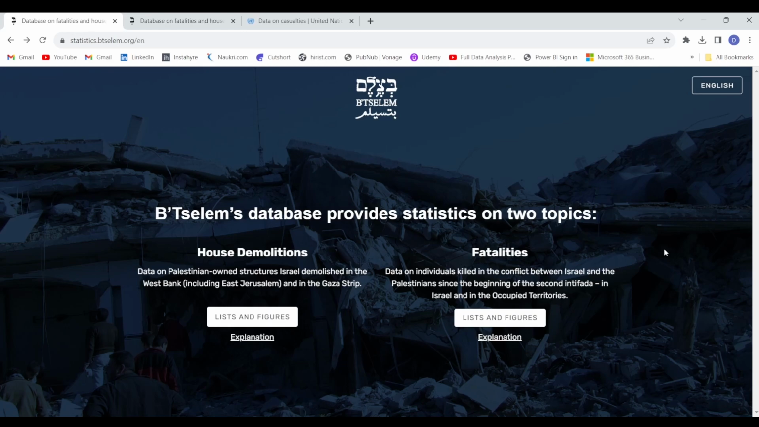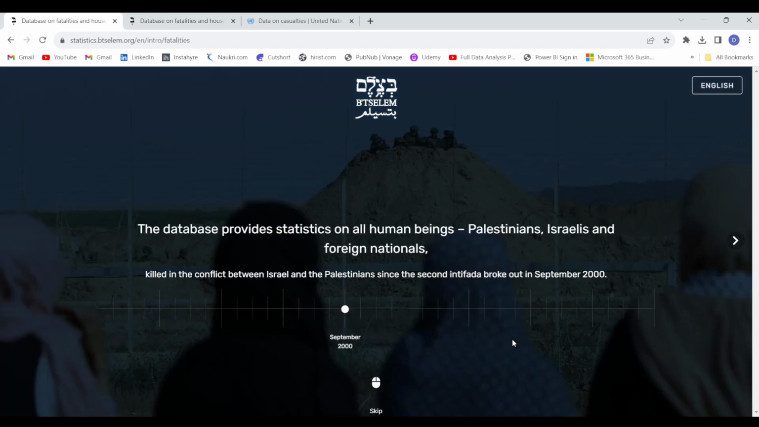So that's the thing. Now let's click here on explanation. First of all, I would like to tell you that this B'Tselem database provides statistics on two topics, the first one being house demolitions and the second one being fatalities. So we will be analyzing this fatalities data. Let's click here on explanation, and here you can see that the database provides statistics on all human beings, Palestinians, Israelis, and foreign nationals killed in the conflict between Israel and the Palestinians since the Second Intifada that broke out in September 2000.